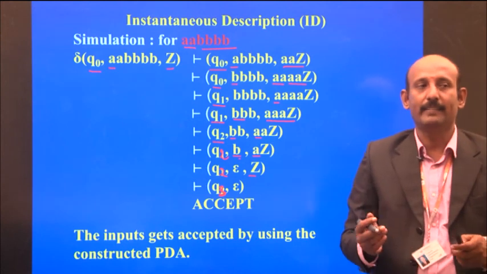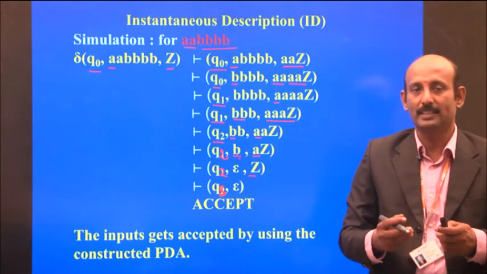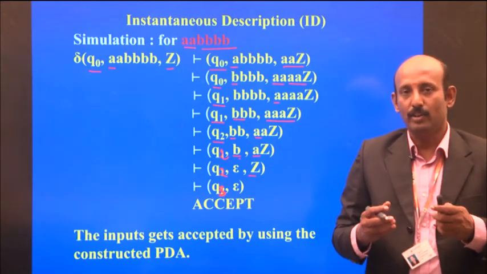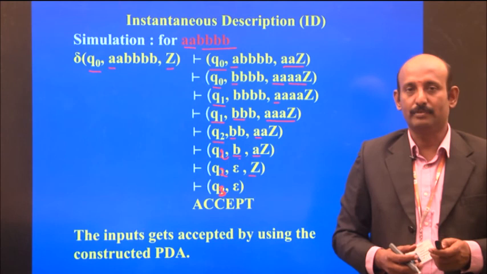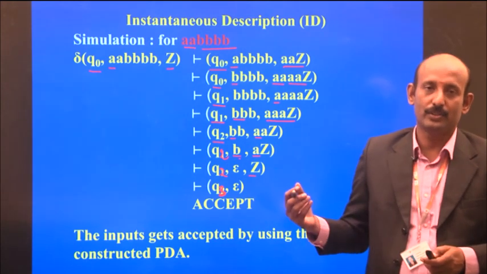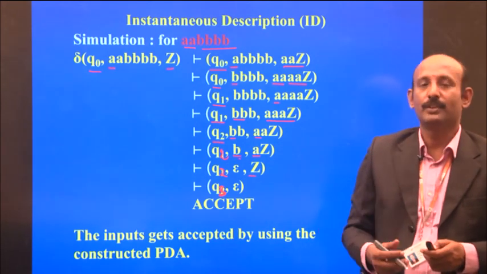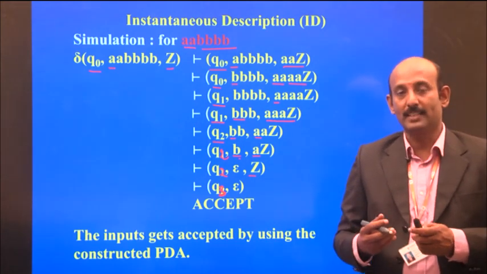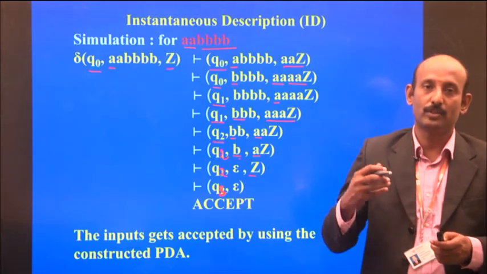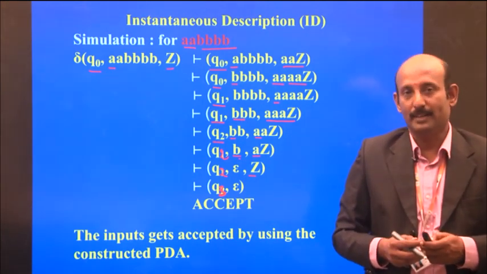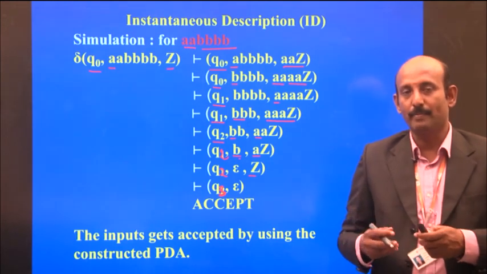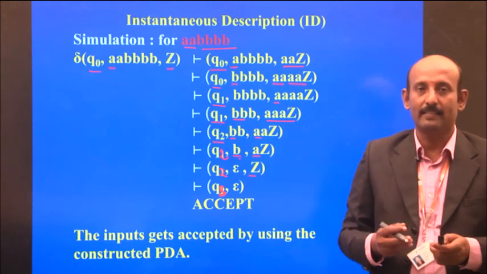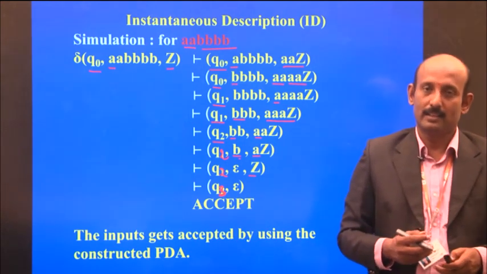Likewise, we can take any language that may be given. We have to prove whether this language is a context-free language. The way we prove that is to use a push-down automata. Whereas in regular languages, how can we prove whether a language is regular or not? We use the concept of pumping lemma. By using the pumping lemma, we can prove whether the language is regular or not.